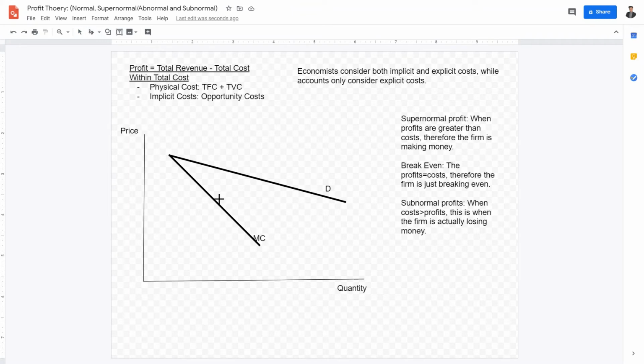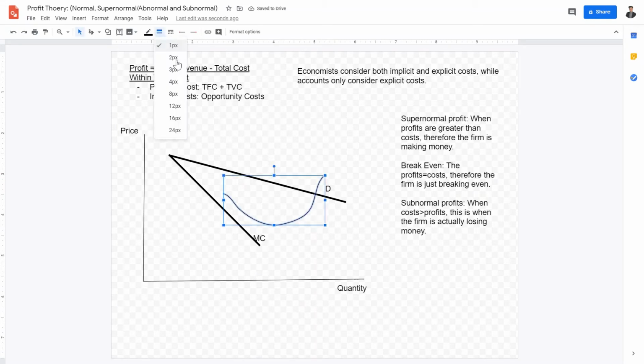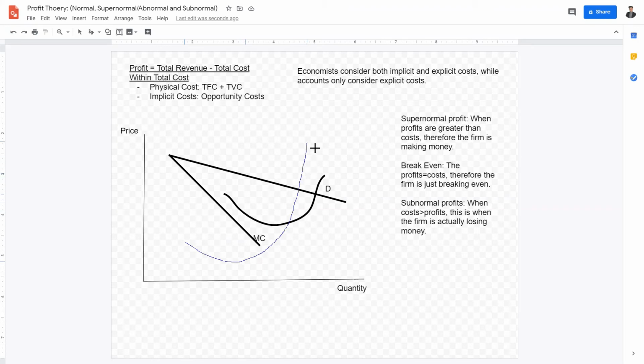The next thing we want to draw is the average total cost curve. Okay, so the average total cost curve looks something like this, right? Now that we have our major curves, the next thing we have to do is our marginal cost curve. Now, what does our marginal cost curve look like? Of course, it intersects ATC at its lowest point, and it goes up like that. Okay, very good.